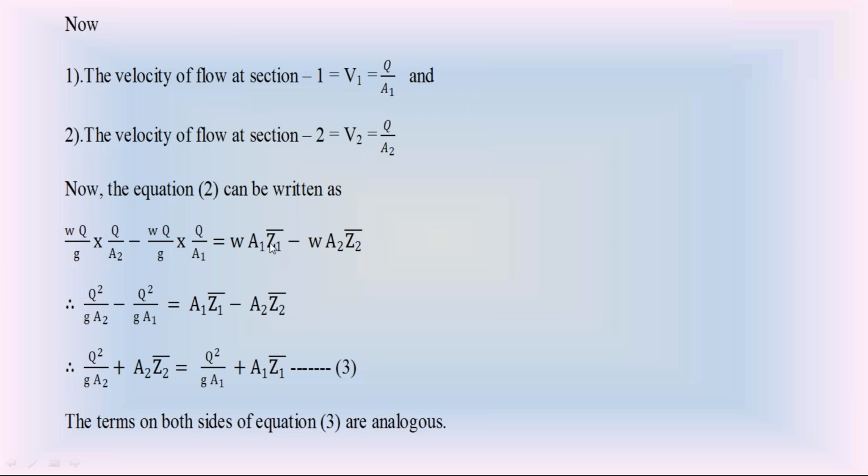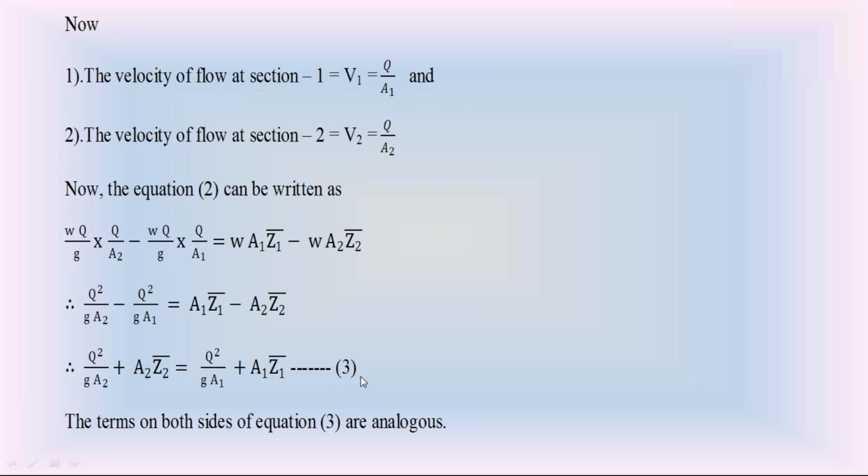So from this equation, we get Q square by G A2 minus Q square by G A1 is equal to A1 Z1 bar minus A2 Z2 bar. Now bring this minus A2 Z2 bar to the left side. It becomes positive. Bring this minus Q square by G A1 to the right side. Then this equation becomes Q square by G A2 plus A2 Z2 bar is equal to Q square by G A1 plus A1 Z1 bar, equation 3.